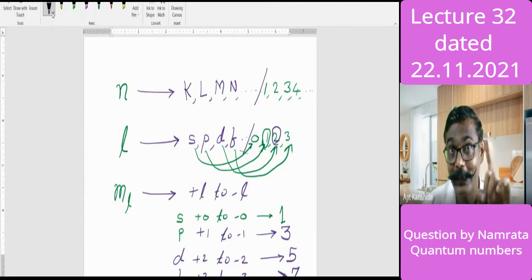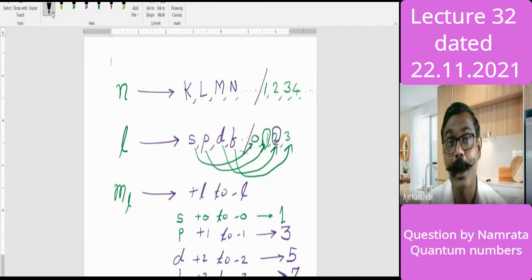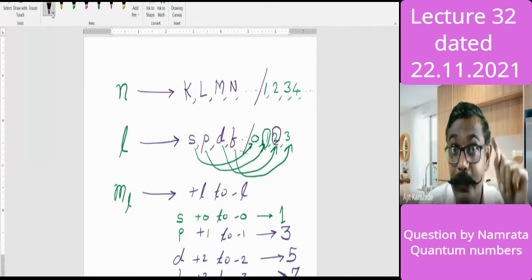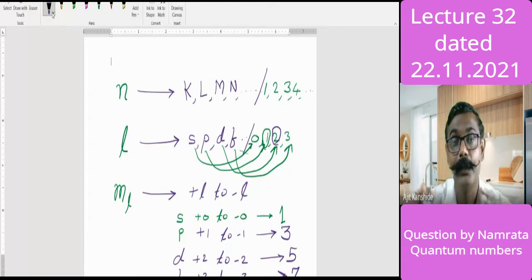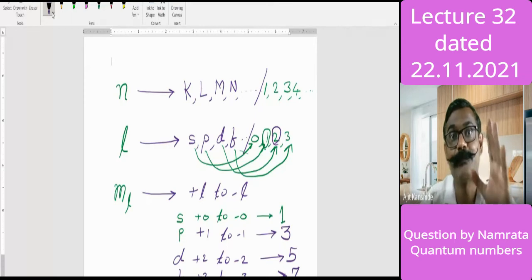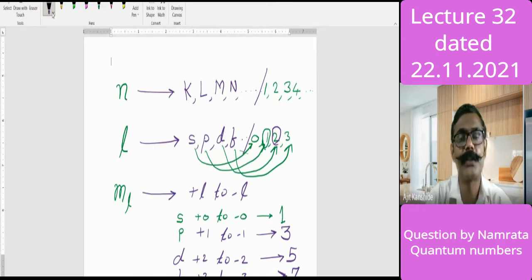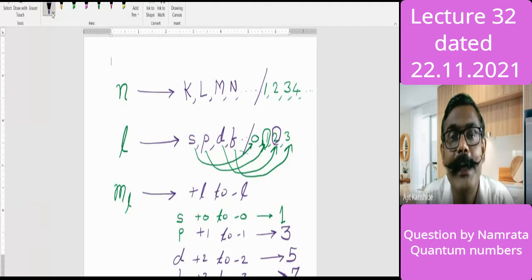Therefore, this is the reason why we say there is only one s orbital. P orbitals, how many remain? 3. Which 3? Px is one orbital. Listen carefully. Px is one orbital, Py is another orbital, Pz is a third orbital. All are of one level that we call a sub-level. That sub-level is p, and the p sub-level is further divided into orbitals, and those are Px, Py, and Pz.